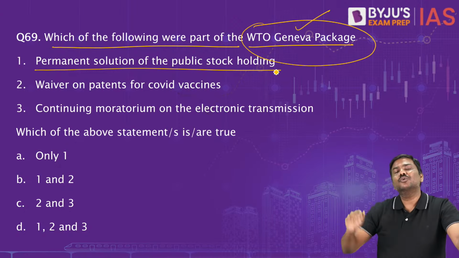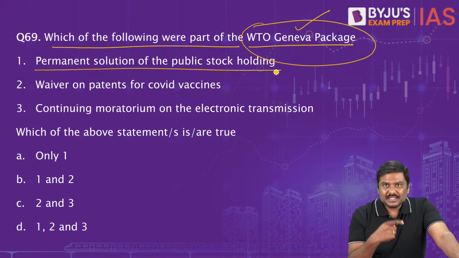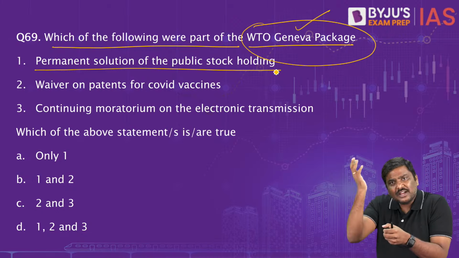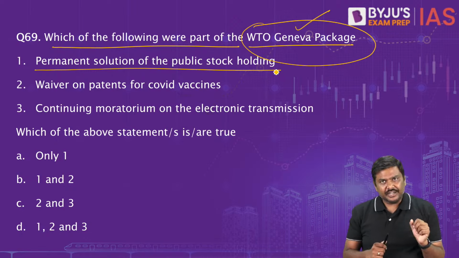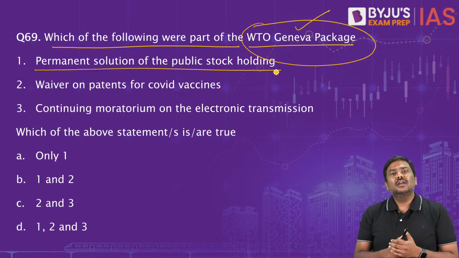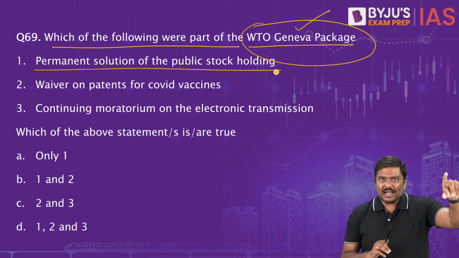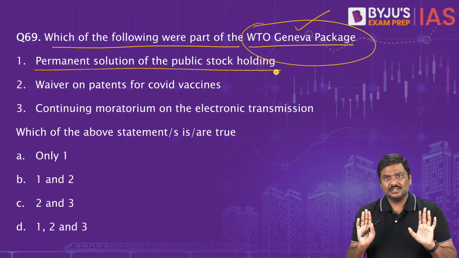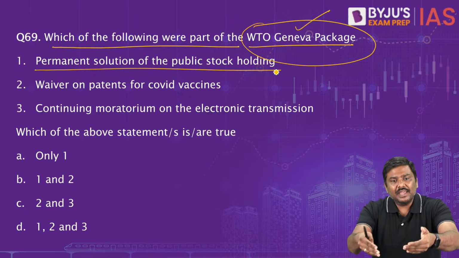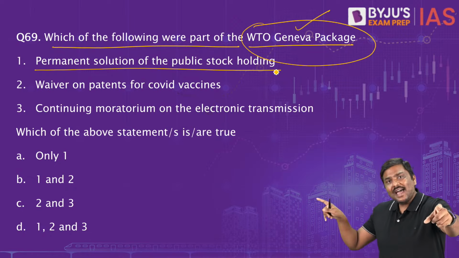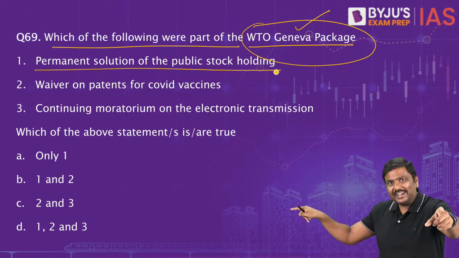I will not be able to do that. And that is the precise reason. Please understand this. This dispute was raised by the Government of India back in 2013, at the very famous Bali Conference, the 2013 Ministerial Conference. The Government of India said, I want a permanent solution for this, because I will pay MSP, I will purchase food grains, you will count MSP as an amber box subsidy, a trade distorting measure,